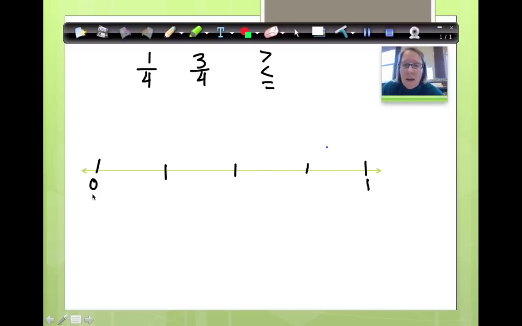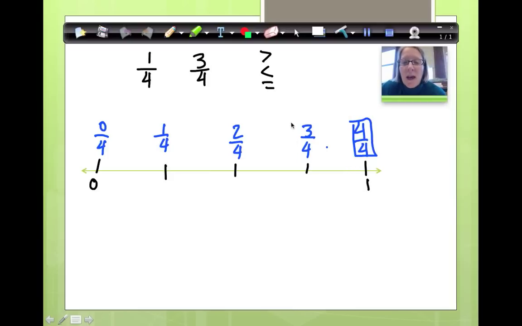Now, some of you on your homework were saying that this first one was 1. This first one's not 1. Right here's the very edge. This is 0. So right here is 0/4. Over here is 1/4. Over here is 2/4. This is 3/4, which would make 4/4. We know that 4/4 is an equivalent fraction for 1. Okay?